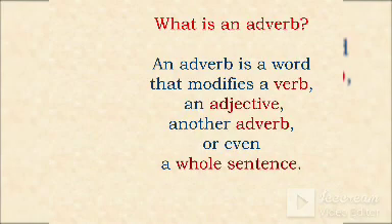What is an adverb? An adverb is a word that modifies a verb, an adjective, another adverb, or even a whole sentence. That means an adverb always shows the style of an action.